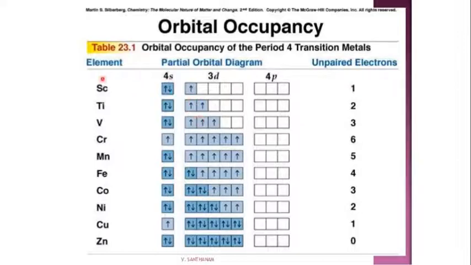If you go from scandium to zinc, scandium has one electron in the 3d subshell and titanium has two electrons in the 3d subshell. These unpaired electrons in the d subshell help extend their normal covalency, and they form coordination compounds.